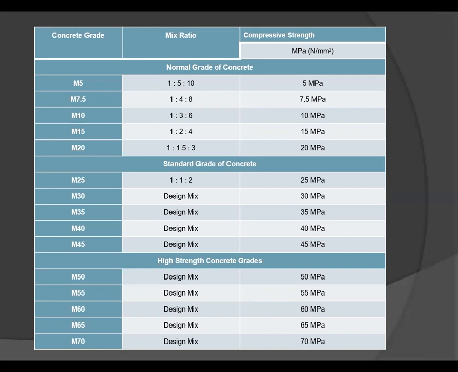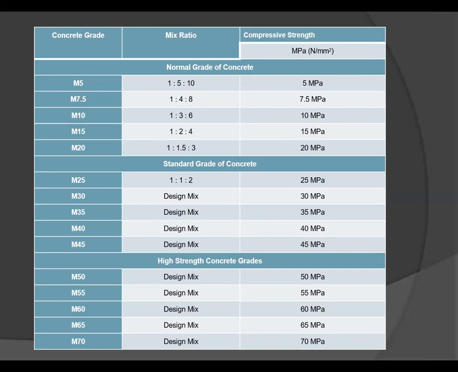Then the strength is measured with the concrete cube or cylinder at the civil engineering construction site. So cubes or cylinders are made during the casting of structure members, and after hardening they are cured for 28 days, and then a compressive strength test is conducted to find out the strength. So regular grades of concrete are M15, M20, M25, etc.